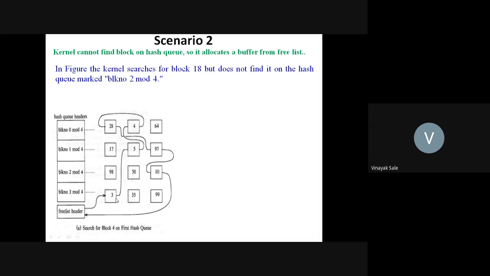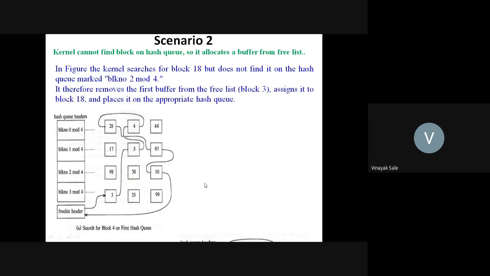Then kernel takes the first free element from the free list, and here the first free element in the free list is 3. So kernel marks it as block number 18 in this example, and places it on the appropriate hash queue.